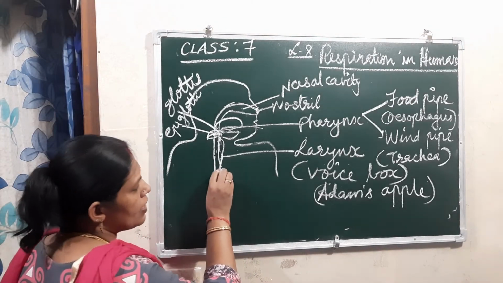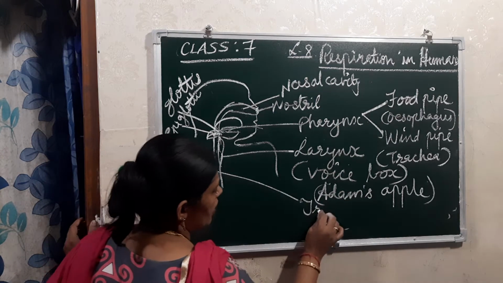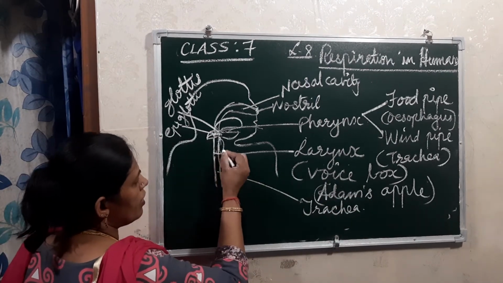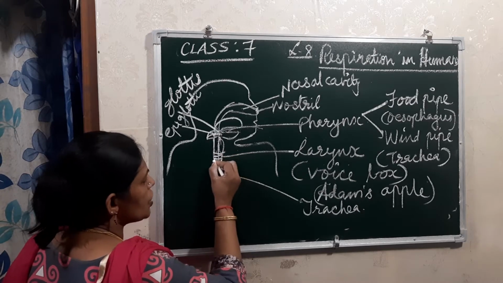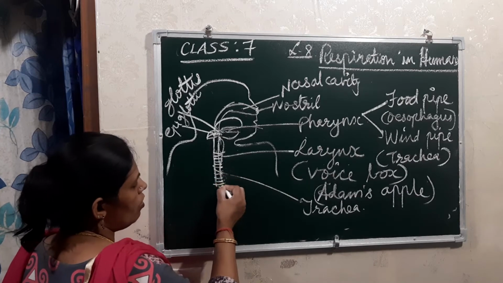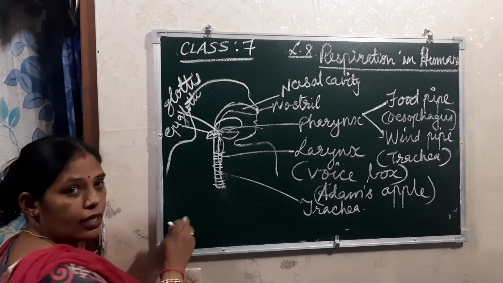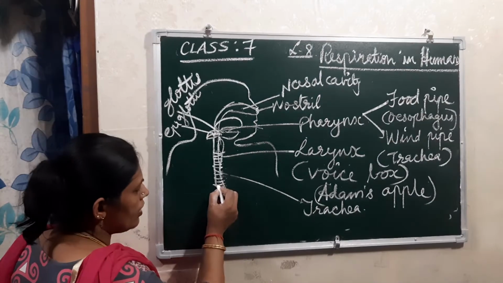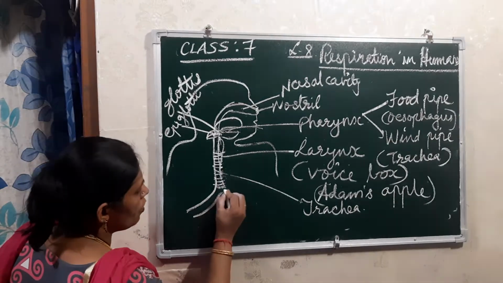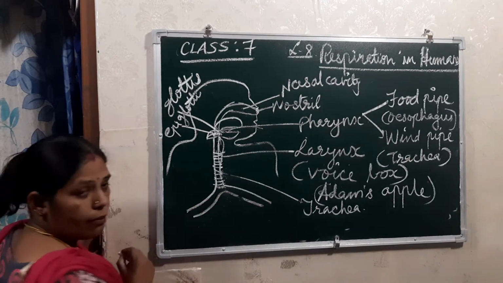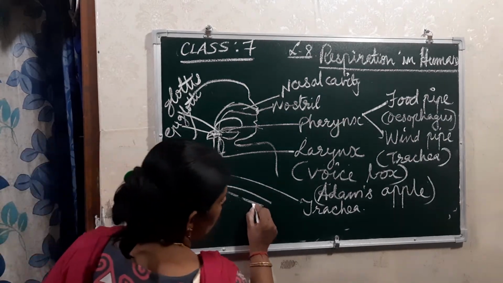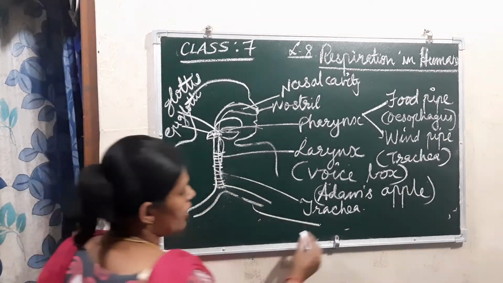This windpipe is known as what? Trachea. Okay, trachea. And here, see children, it contains a number of C-shaped rings. Okay, C-shaped rings are present here. And then from here, when it comes here, it divides into two branches. These branches are known as bronchus. Okay, what is it? Bronchi.